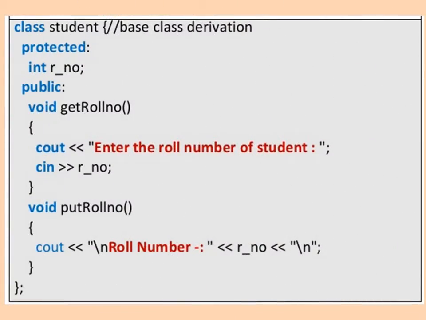Now see the example, class student, it is a base class. Here we define one variable, int r number, under the protected section, and void get roll number under the public section. So we are going to define the roll number and the get roll number function. Here cout enter the roll number of student and cin roll number, that is we are taking the roll number, and void put roll number, cout roll number r number, that is we are going to display the roll number. So this is about the class student.